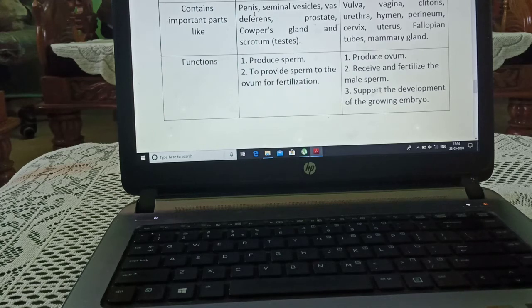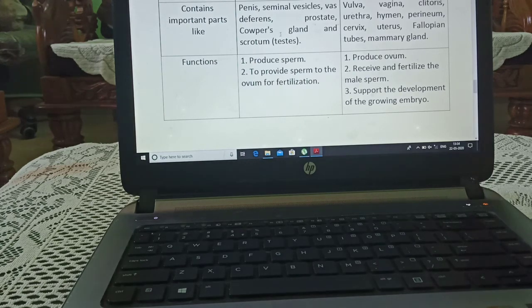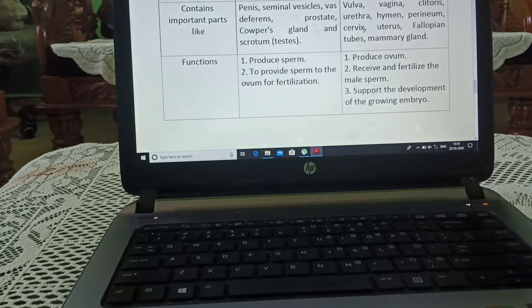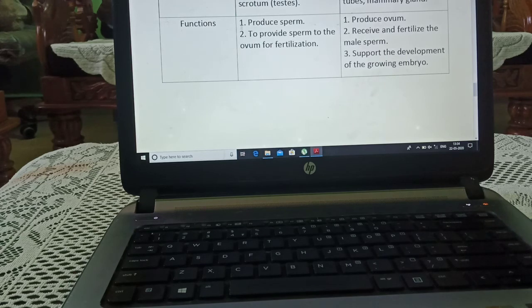The male reproductive system consists of the penis, seminal vesicle, vas deferens, prostate gland, corpus gland and scrotum. The female reproductive system consists of the vulva, vagina, clitoris, urethra, hymen, perineum, cervix, uterus, fallopian tube and mammary gland. The male reproductive system functions to produce sperm and to provide sperm to the ovum for fertilization. The female reproductive system functions to produce ovum, receive and fertilize the male sperm, and support the development of the growing embryo.